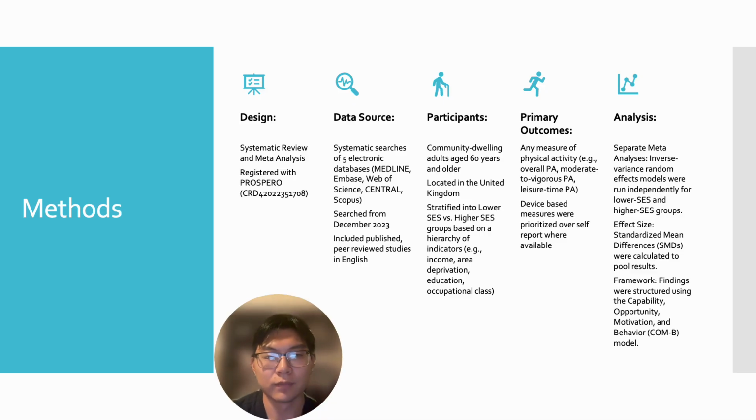As for the methods of the article, the design is a systematic review and meta-analysis, and it was registered with PROSPERO. For data sources, they used about 5 electronic databases listed there. They started their search around December 2023, and they only included published peer-reviewed studies in English. The participants were community-dwelling adults aged 60 years and older, mainly located in the UK, and the populations were stratified into lower and higher socioeconomic statuses based on a hierarchy of indicators, which are very commonly known SES indicators, like income, area deprivation, education, and general class.